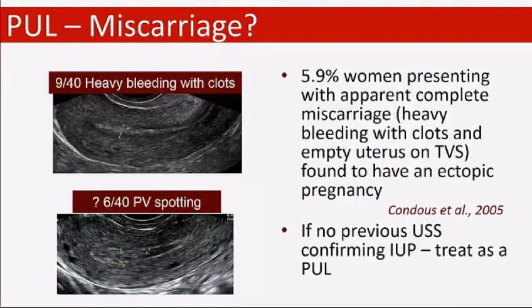What about PUL, or is it a miscarriage? As I've shown you before, we do know that women with heavy bleeding, although it sounds like a complete miscarriage, 6% of them will have an underlying ectopic pregnancy. So it is important that we follow them up. And of course, we're often basing this on a woman reporting that she's had heavy bleeding. Heavy bleeding for one woman is spotting for another. So it's very variable. We don't trust women, we have to follow them up.